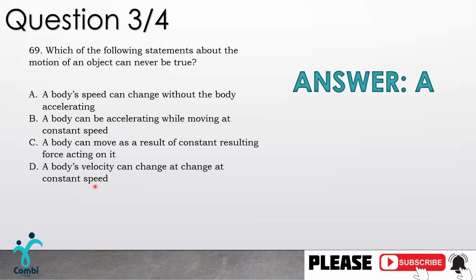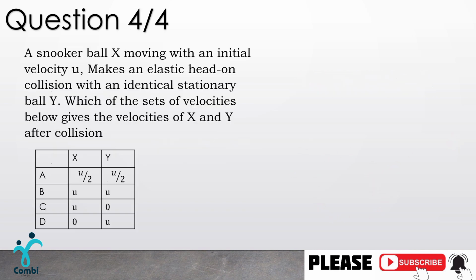Okay, so D, a body's velocity can change at constant speed. Yeah, a body's velocity can change at constant speed. How? Circular motion again. As it's moving, the speed is constant, but the velocity changes, because you have this change in direction. Okay, so let's move to our next question.